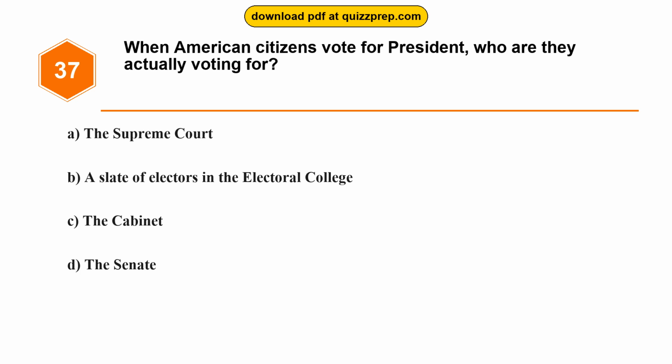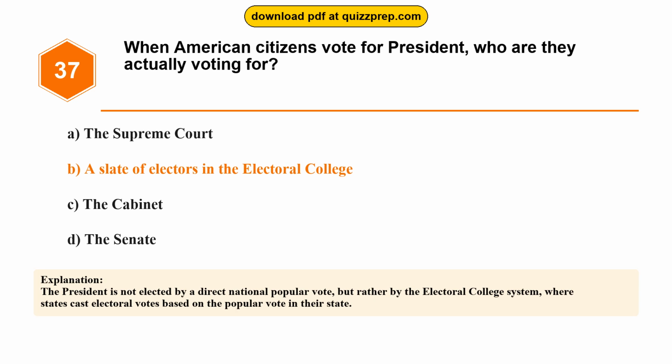Question 37. When American citizens vote for president, who are they actually voting for? Option A, the Supreme Court. Option B, a slate of electors in the Electoral College. Option C, the Cabinet. Option D, the Senate. The correct answer is option B, a slate of electors in the Electoral College. The President is not elected by a direct national popular vote, but rather by the Electoral College system, where states cast electoral votes based on the popular vote in their state.